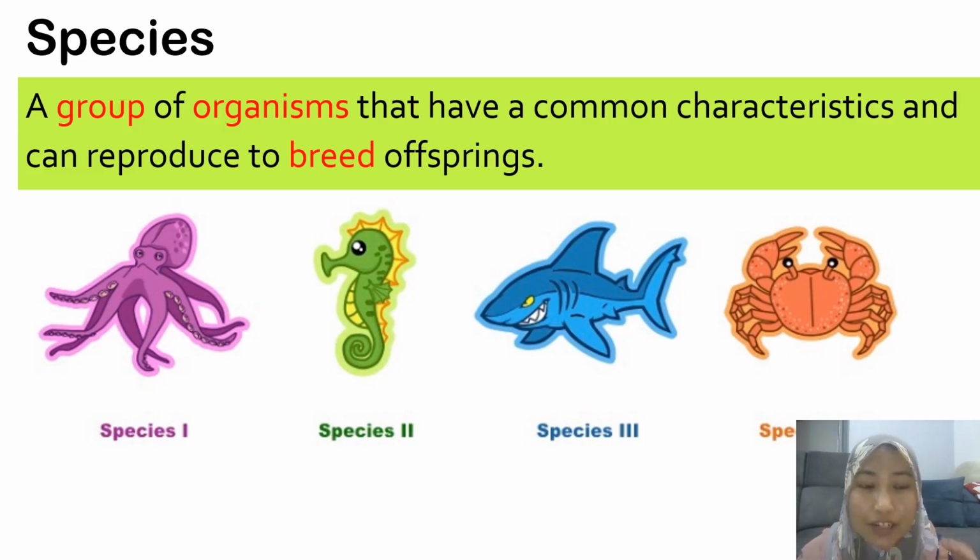For example, we have 4 different species on the screen right now. We have species 1, the octopus. Octopus species 1 can mate with another octopus to make baby octopuses. But octopus species 1 cannot mate with species 2, which is the seahorse, to make babies because they are different species. I hope that clears things up about species.